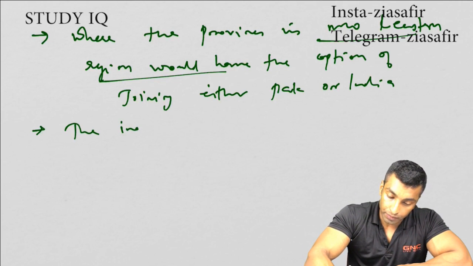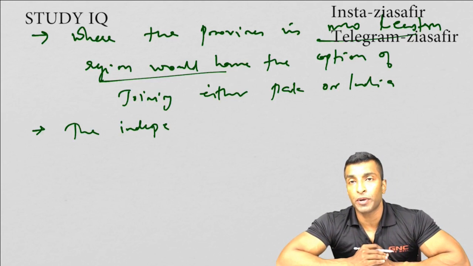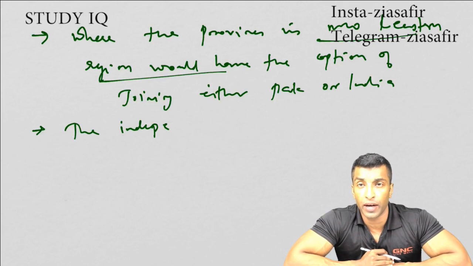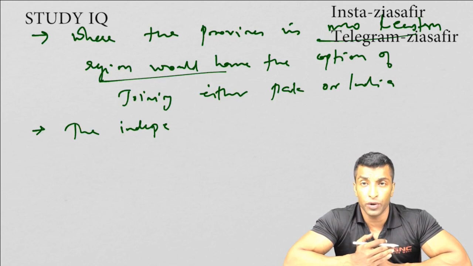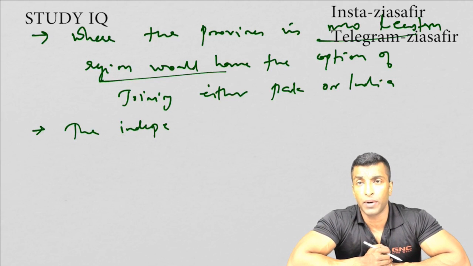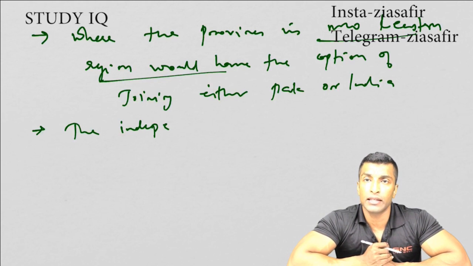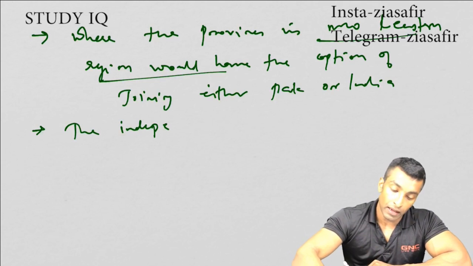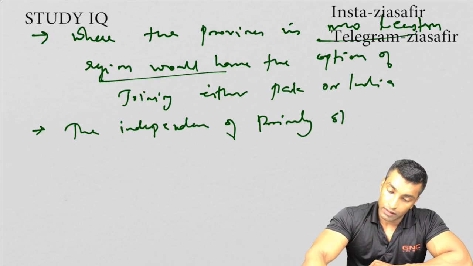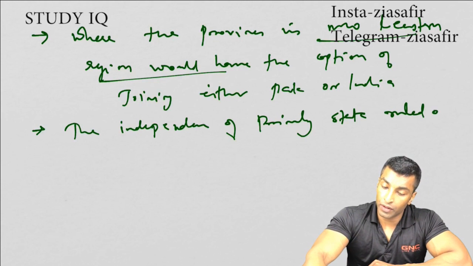The independence of princely states is ruled out. If you remember, when we discussed the Cripps Mission, I told you that if any of the provinces does not want to join the Indian Union, they have an option to form a union of their own. That means there was a right to secession given in the Cripps Mission, but it was rejected by Congress, and now it is exactly the opposite: you don't have any right to secession. The princely states' independence from the Indian Union is ruled out. So the independence of princely states like Hyderabad, etc., was ruled out.